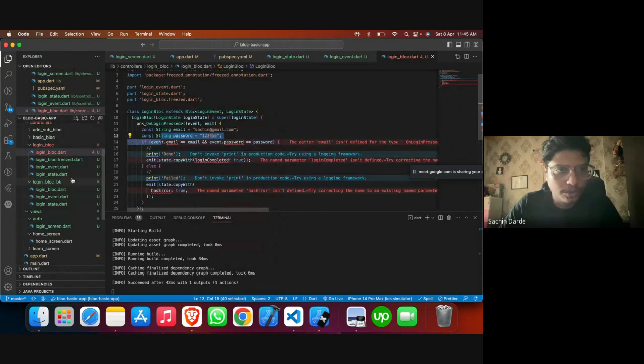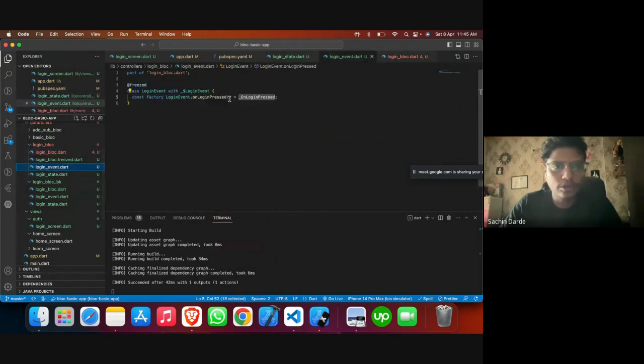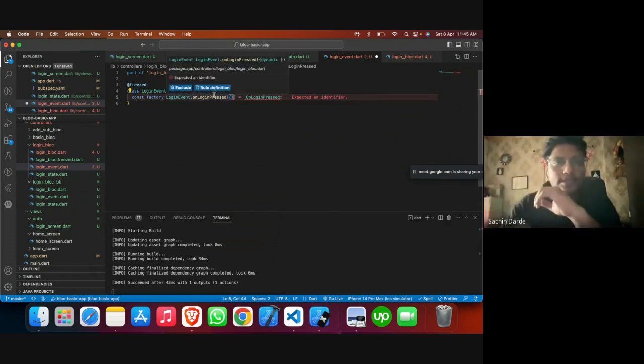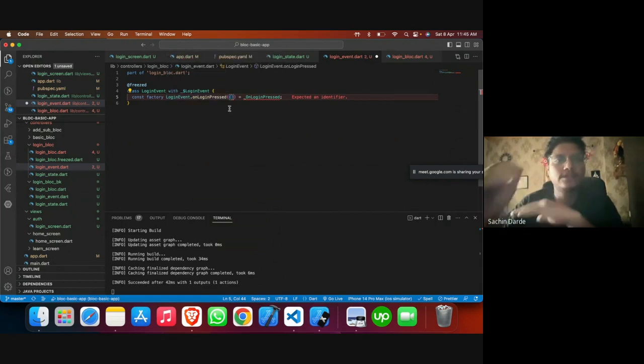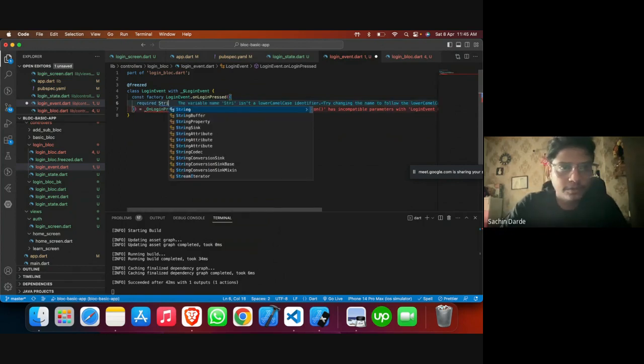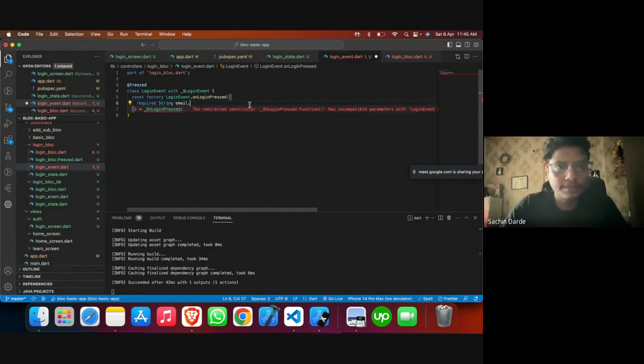Okay. So in this particular event, we need to make sure that we pass values, right? So how do we do it? Simply, we'll use it how we defined it there. So this method creates the class and constructor, everything for us, and it also has the copyWith and all of the methods with the help of freeze. So we just need to define what the variables will be, which are email and then password.